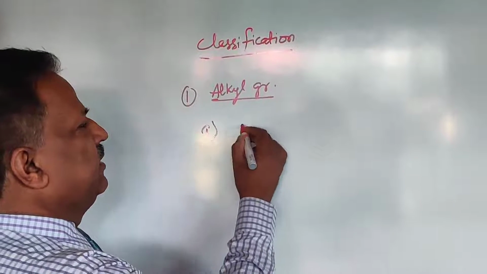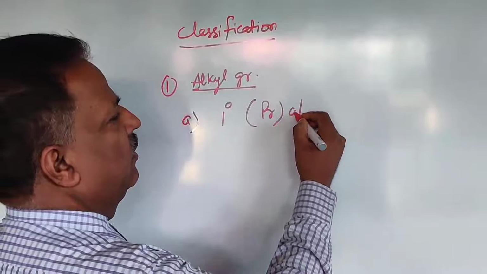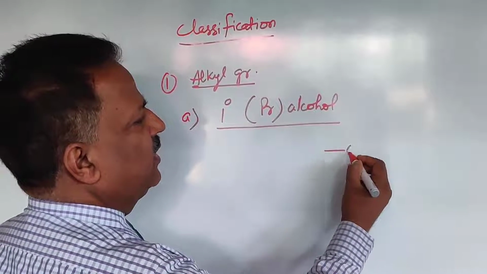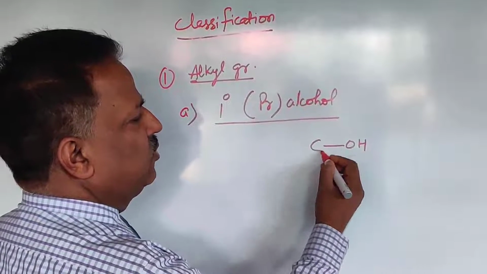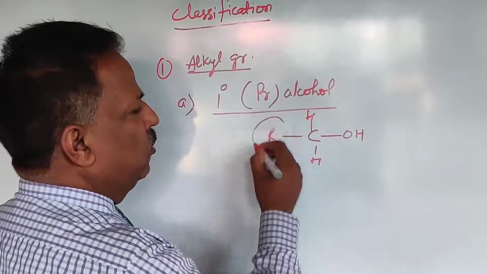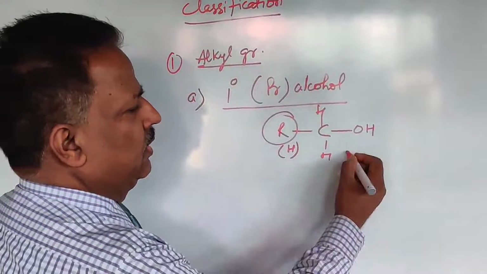So this is 1 degree or primary alcohol. Primary alcohol is that in which OH group is attached to that carbon which contains only one alkyl group or hydrogen, means no alkyl group.